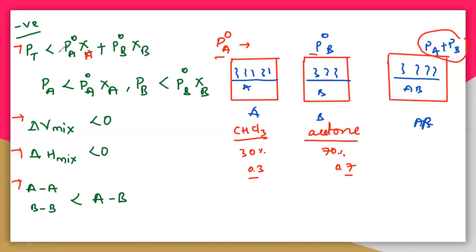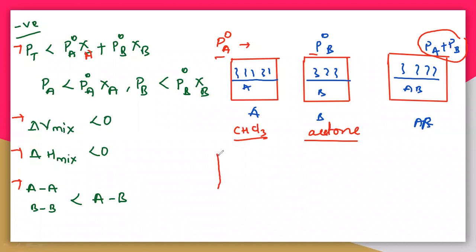So let us see here why it is having the lesser pressure. You can see the interactions: the interactions of A comma A and B comma B are less than A comma B. The interaction of A comma A is nothing but chloroform with chloroform. I have taken this chloroform, and chloroform and chloroform, the interaction will be like this.